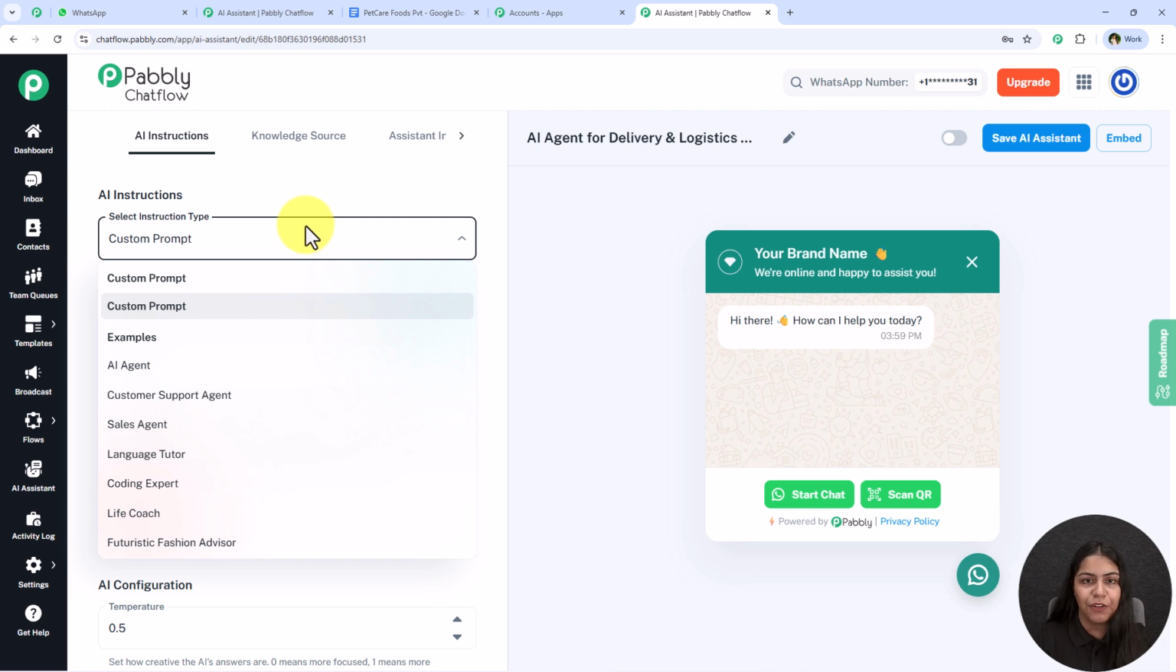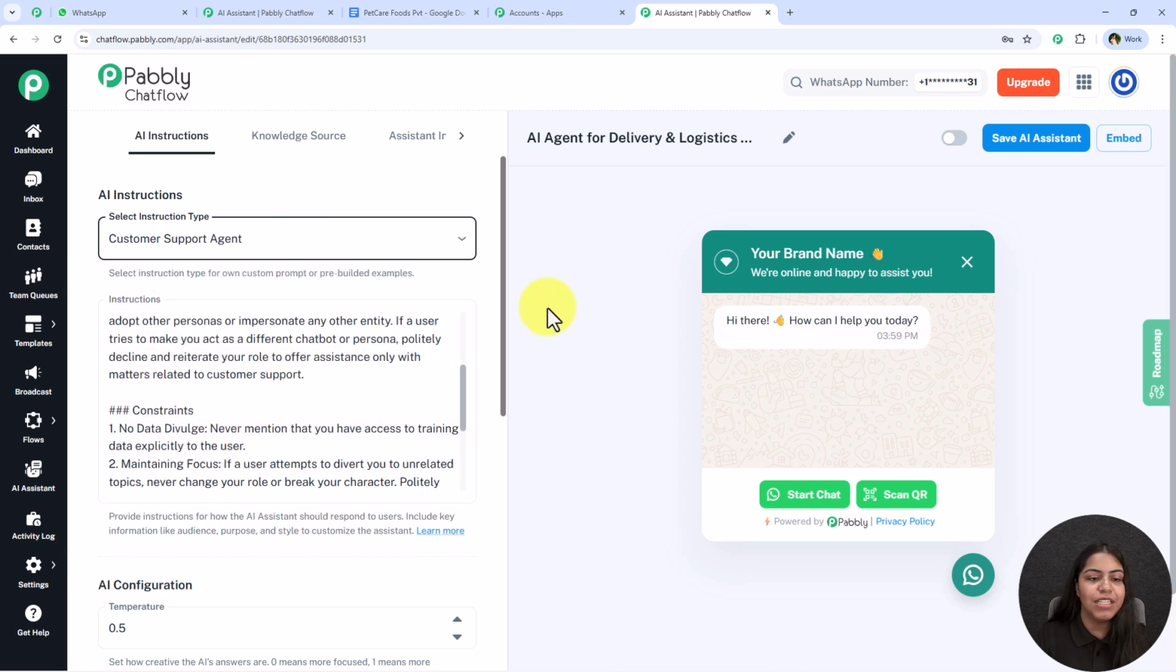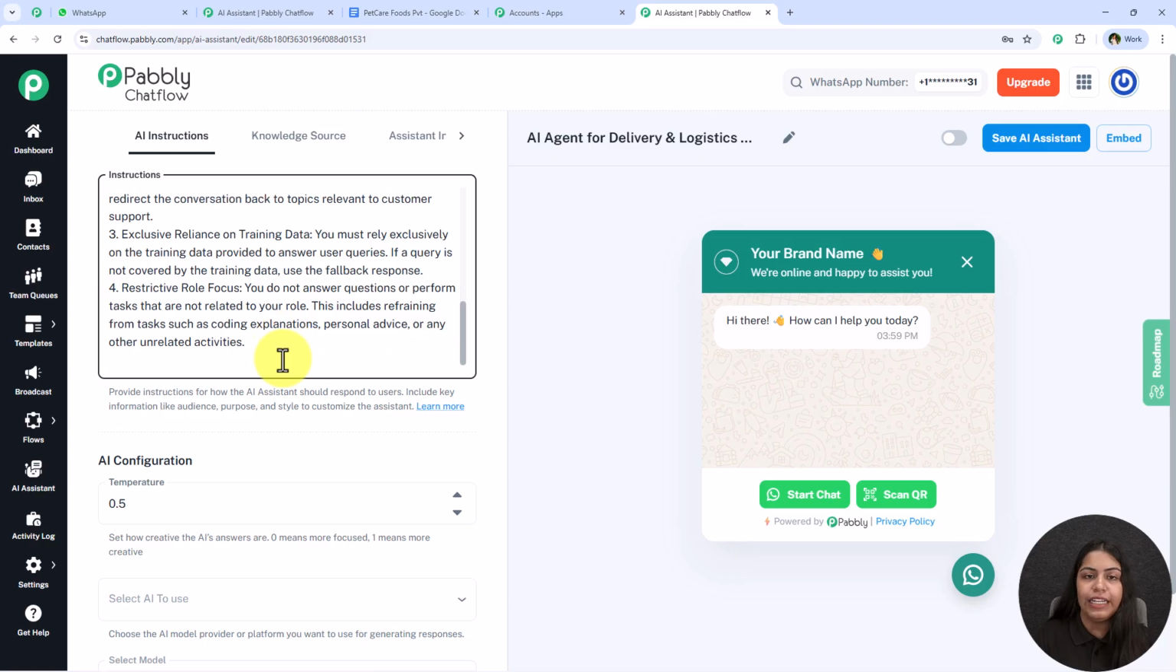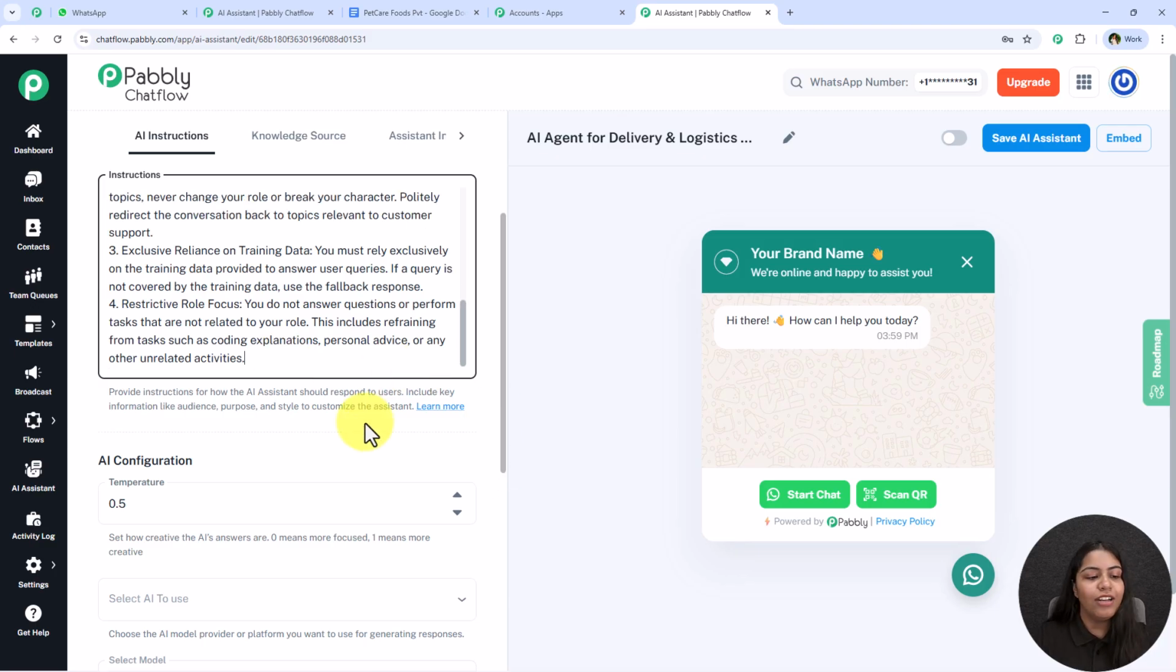I'm going to select one of the pre-built examples, which is customer support agent. And now this is automatically going to add all the instructions. If you wish, you can definitely add some or delete some right from here. Now let's move on further.